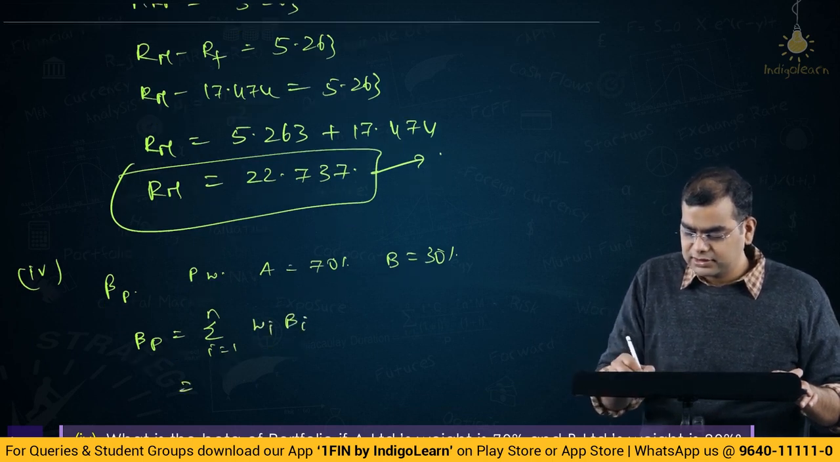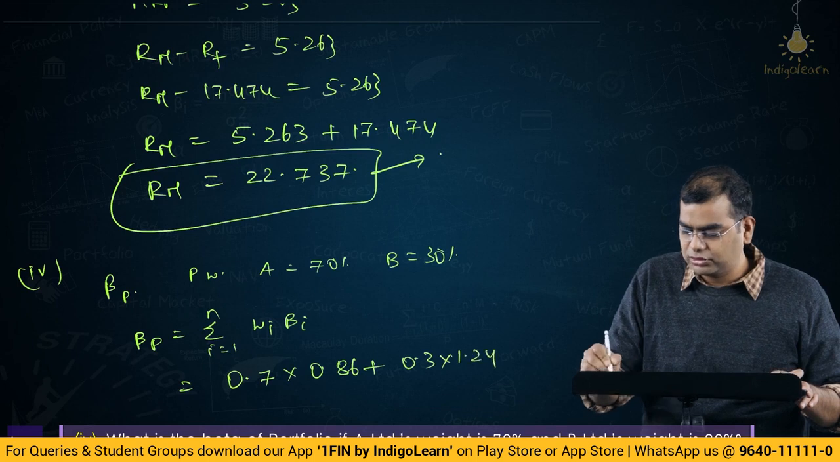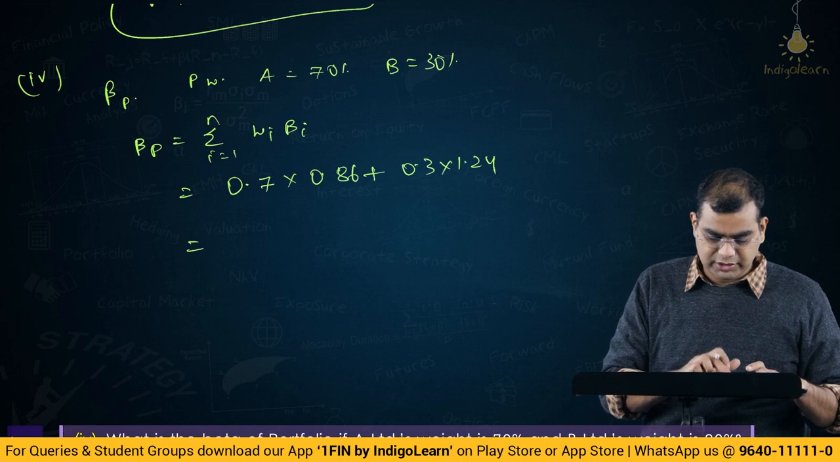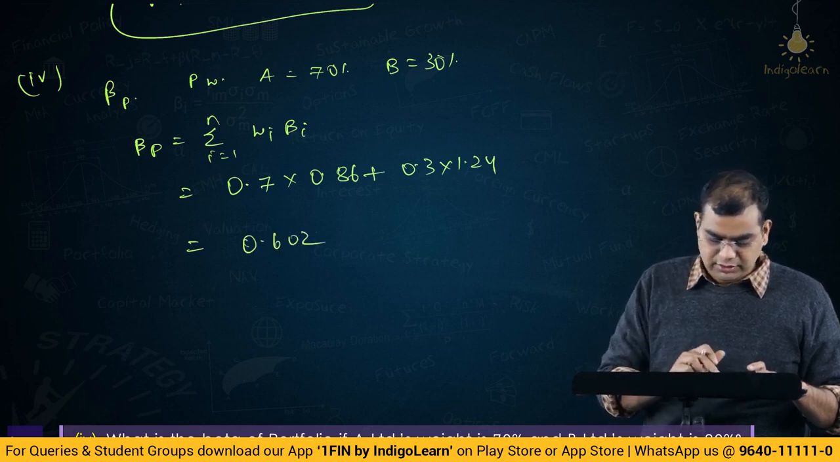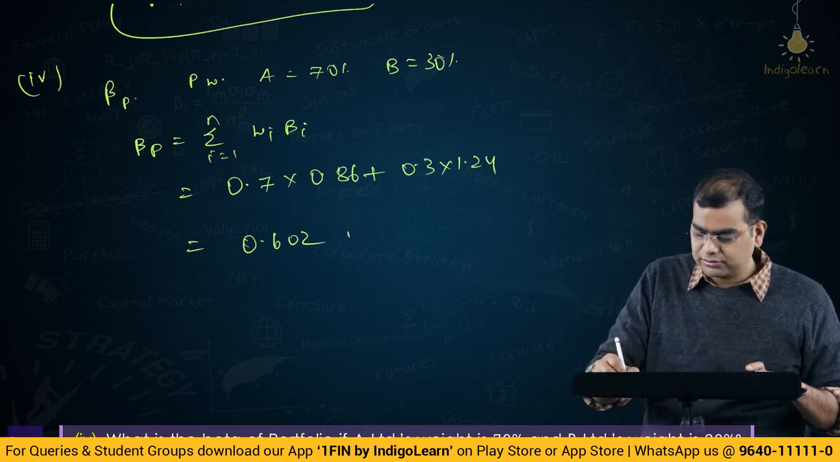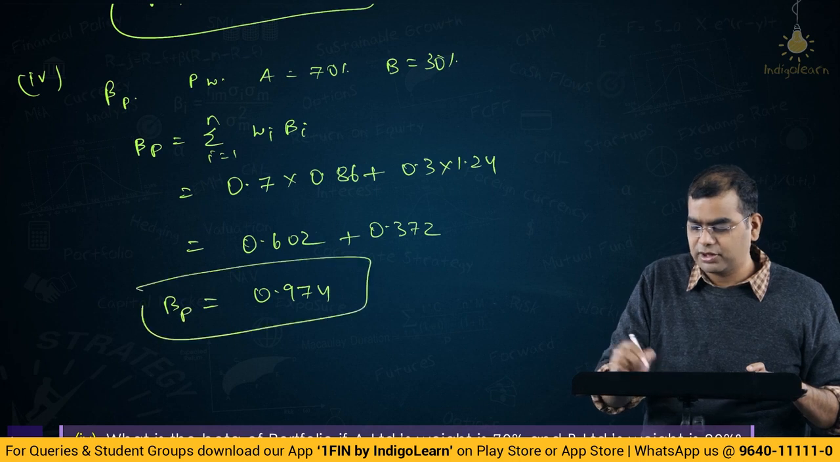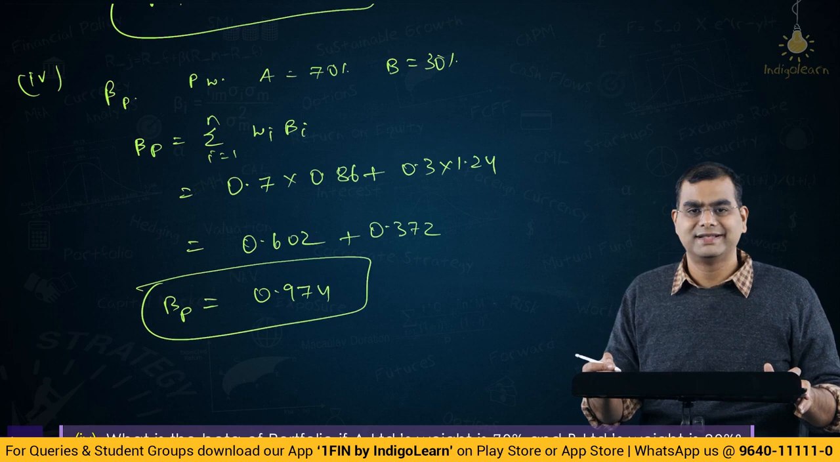That is 0.7 into 0.86 plus 0.3 into 1.24, which is equal to 0.7 into 0.86 is equal to, memory recall, 0.974. Beta of portfolio is 0.974. So, we have solved this problem, fairly simple, right? Let us move to the next one.